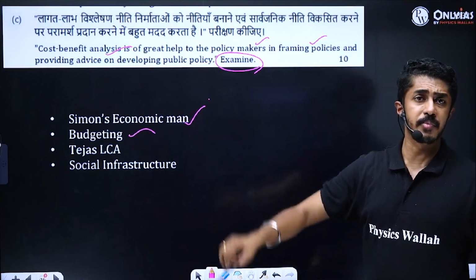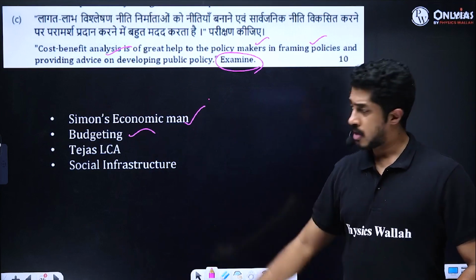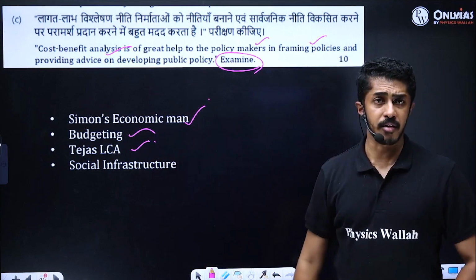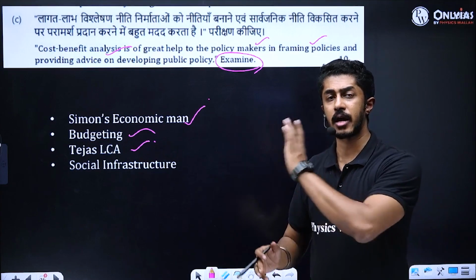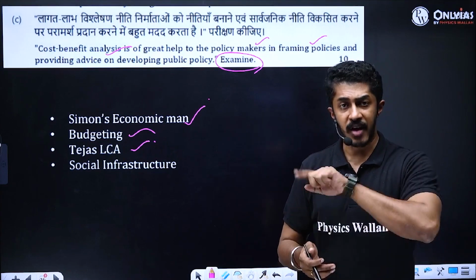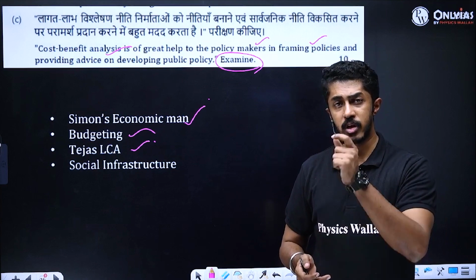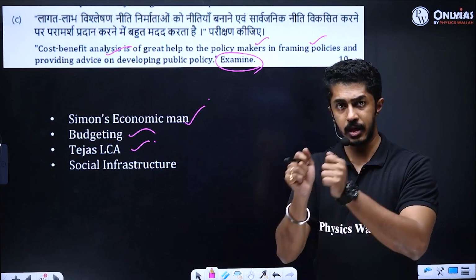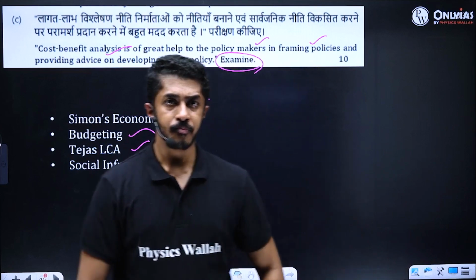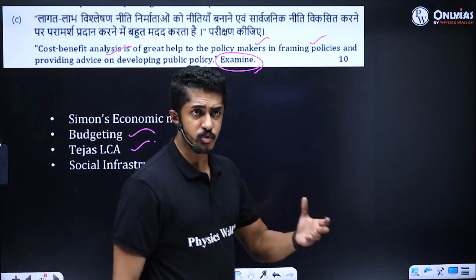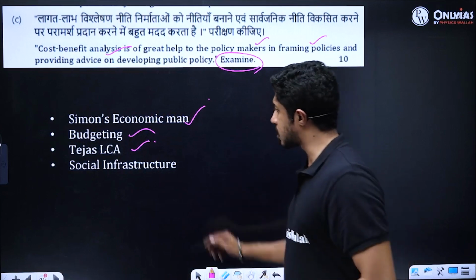That is a key principle involved even in budgeting also. In the case of Tejas light combat aircraft, what happened to the budget? How many years did it take for the aircraft to be manufactured? Finally, what decision was taken when it came to orders? Should we get it manufactured by HAL or should we give it to private players? Getting the point? That is clear cost benefit analysis. However, what is the problem?